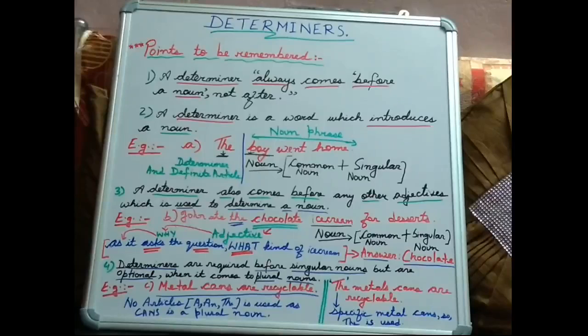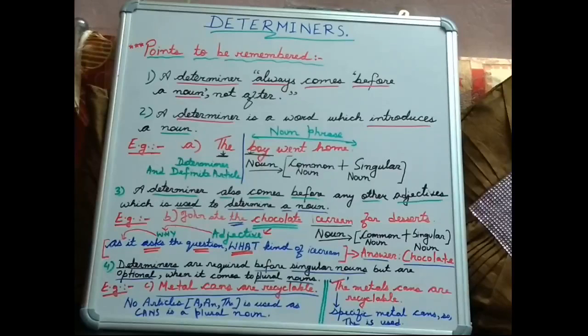So yet another class regarding the topic determiners. I have jotted down a few points for you so that you remember it when you deal with the topic determiners. There are 4 points related to it and also some examples associated with those 4 points. Number 1, a determiner always comes before a noun, not after. Number 2, a determiner is a word which introduces a noun.